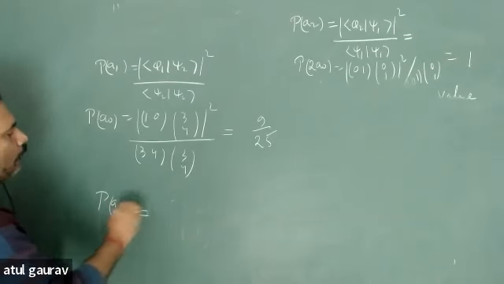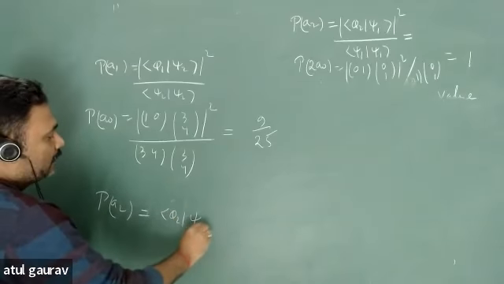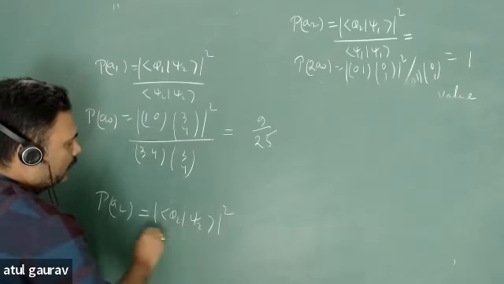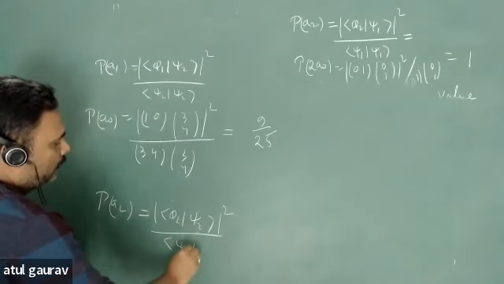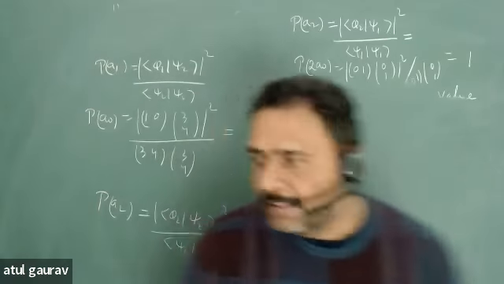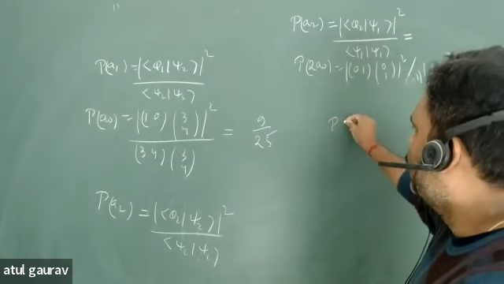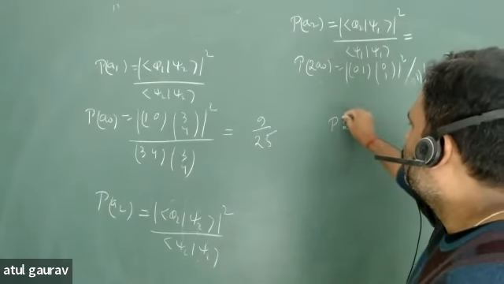How will you write the formula? Phi 2 psi 2 mod square. And this can be written as the probability of, what is A2? 2A0.